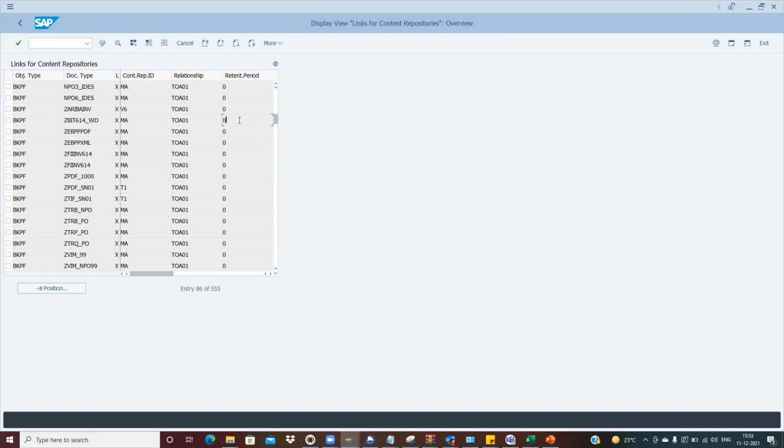Mostly, this activity can also be done in the backend, because it is stored in the archive server. That is something which will be taken care of by the basis team. They will be the right people to do this activity. Okay, fine.